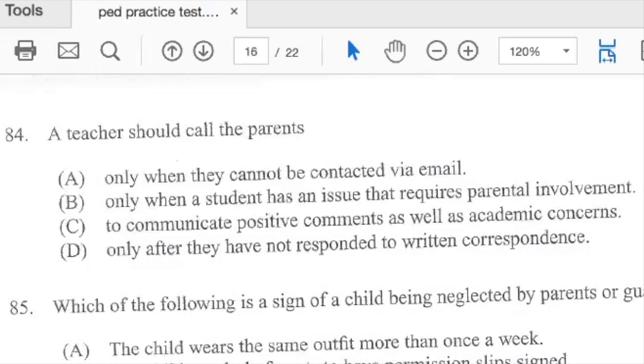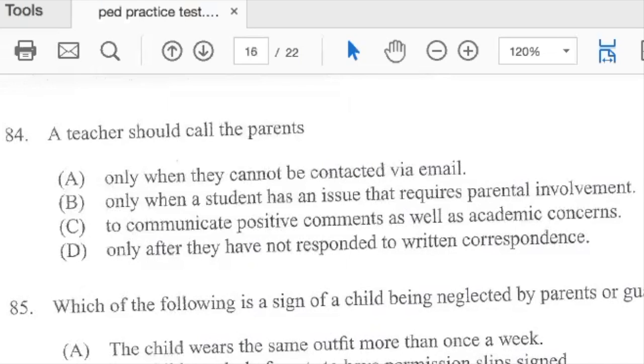All right, so I'm going to tell you right now that there's a theme going on there with 3 of the answers. I'm going to tell you A, B, and D, there's a theme. What do you think the theme is? I would say looking at A is email, and then B, okay, email, B is for parent involvement, and then you have written correspondence, so dealing with communicating with parents.